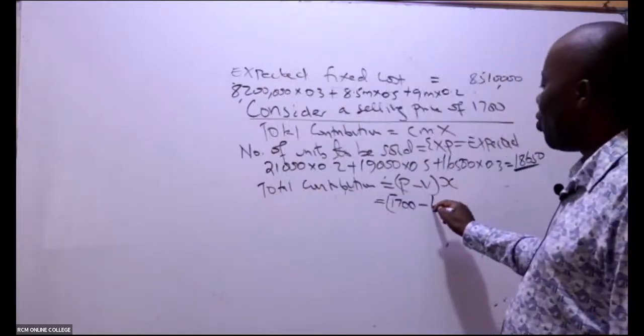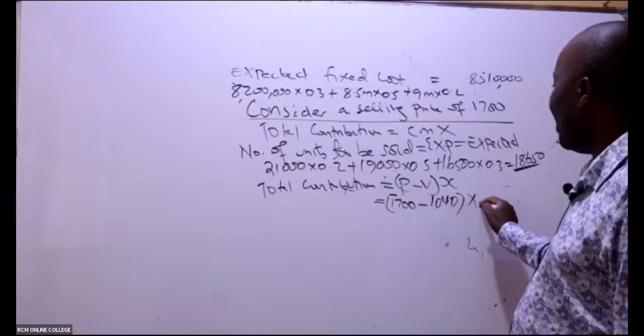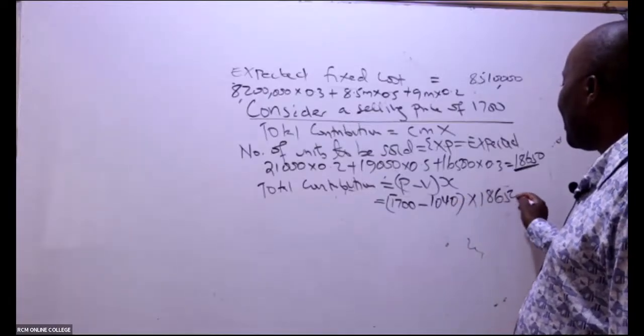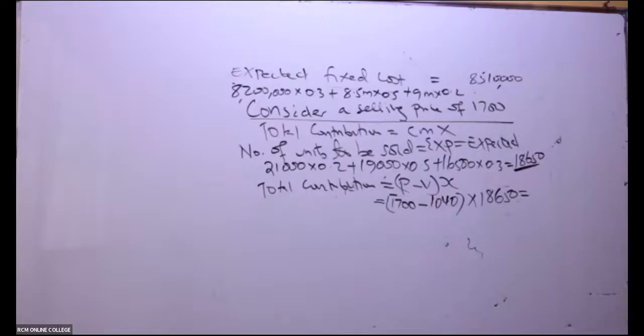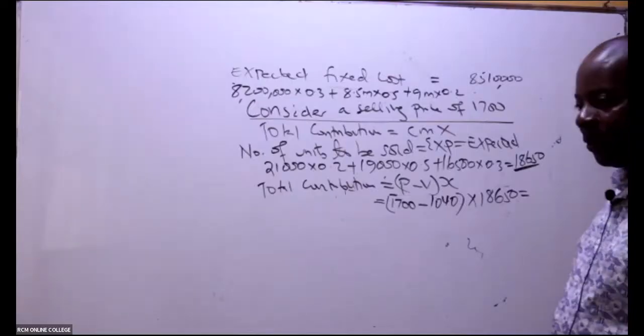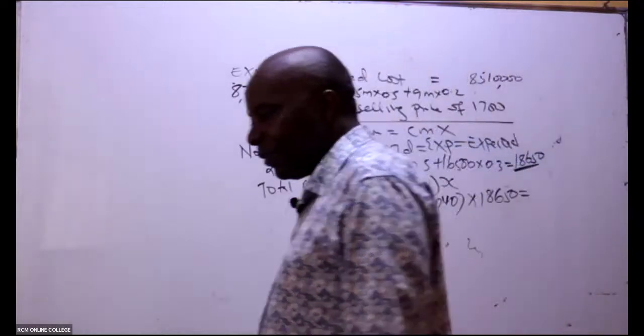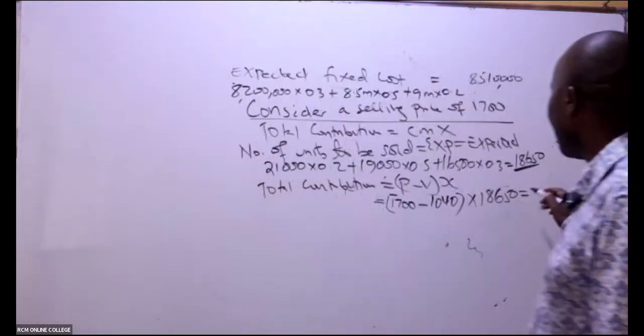Yes, 1040 times now this number of units, which is 18,650. So in this case here, what will be the total contribution? I'm being given 12,309,000.